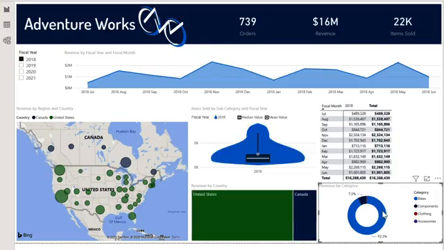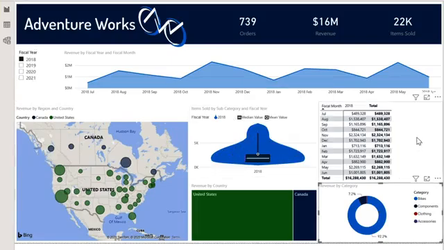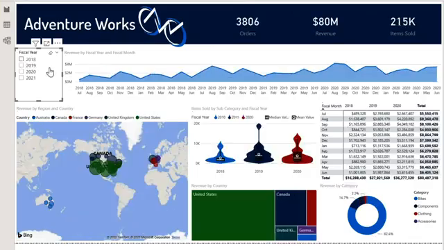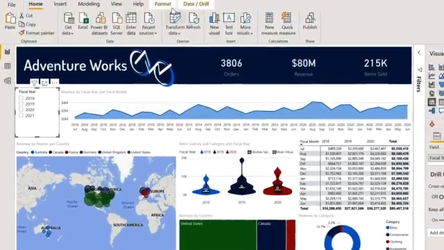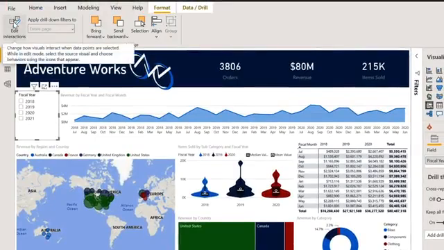Now, it's also quite possible that you'll want your slicer to not be connected to certain visuals. So, for example, when I filter by year, I don't actually want to change my violin plot or my matrix. We can actually choose which visuals filter other visuals. And I'm going to show you how to do that now. So let's clear the slicer from fiscal year. And then we're going to come to our format ribbon, and we're going to edit interactions.